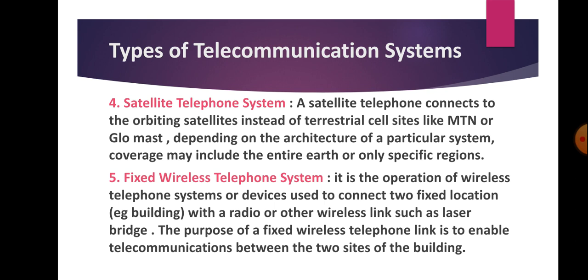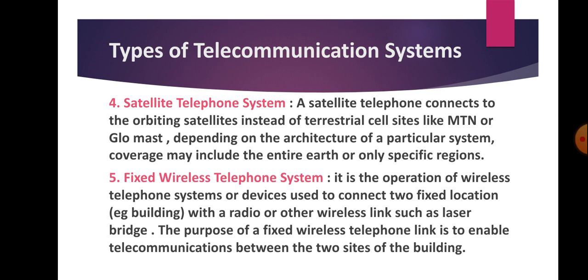So lastly, we have what? A fixed wireless telephone system. It is the operation of what? A wireless telephone system or device used to connect two fixed locations, e.g. buildings, with a radio or other wireless link such as a laser bridge. The purpose of a fixed wireless telephone link is to enable telecommunications between the two sides of the building.